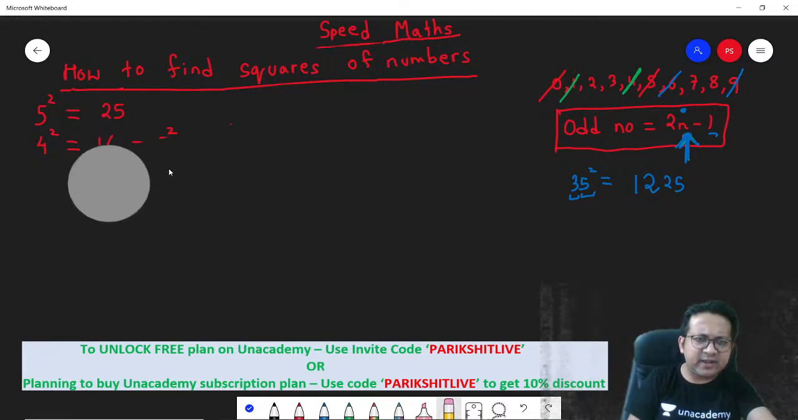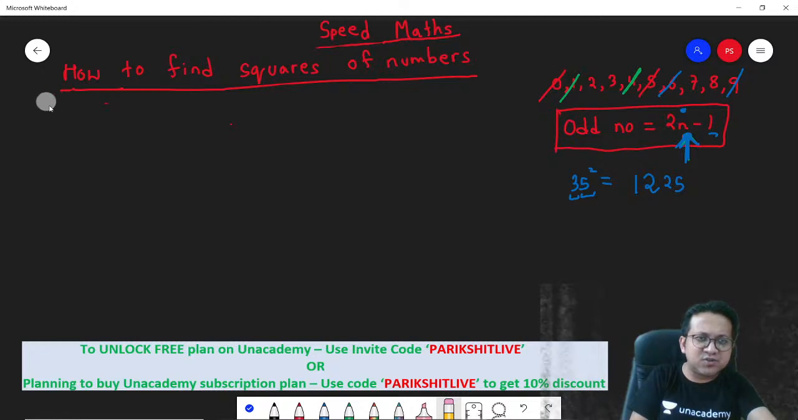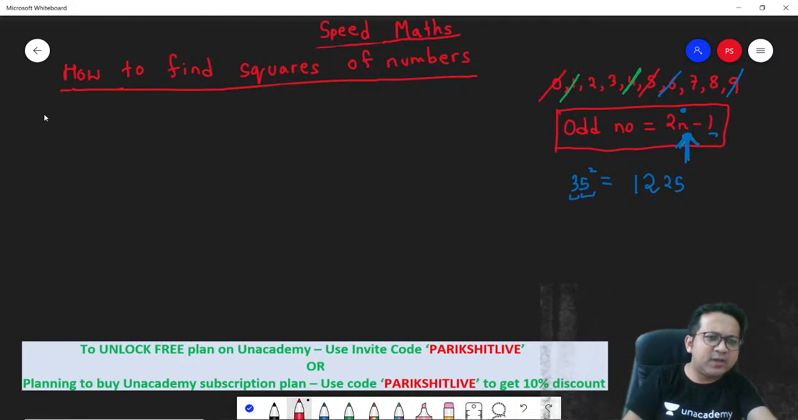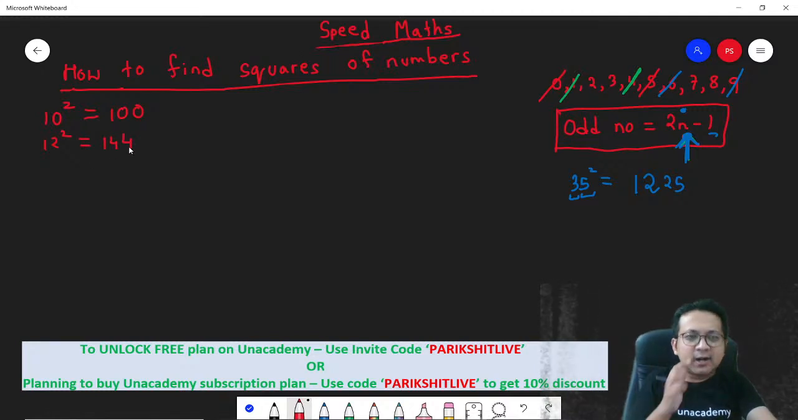2, 3, 7 and 8. How to find out the squares of numbers ending with 2, 3, 7 and 8? Let's say 12. We all know how much 10 square is: 100. But how much is 12 square? 12 square is 144. Now the shortcut here is: